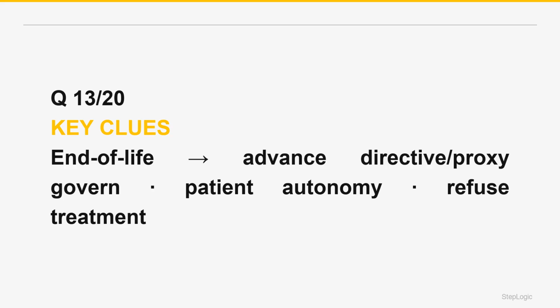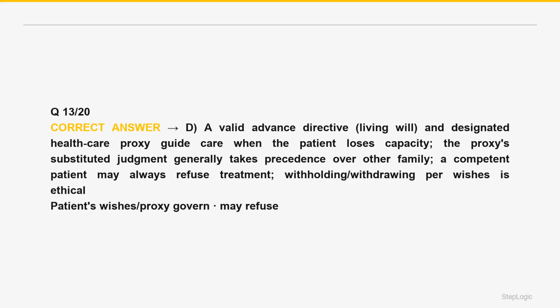End-of-life decisions are governed by the principle of patient autonomy. The patient's own wishes take priority. A patient with decision-making capacity may always refuse any treatment, including life-sustaining interventions, intubation, dialysis, feeding, even if refusal leads to death. Forcing treatment violates autonomy. When the patient loses capacity, their previously expressed wishes still govern, communicated through advance directives. The correct answer is D.